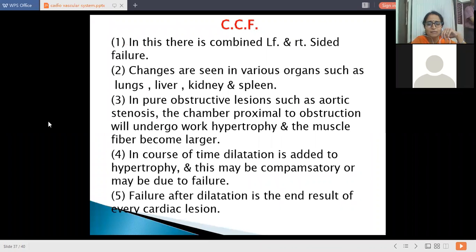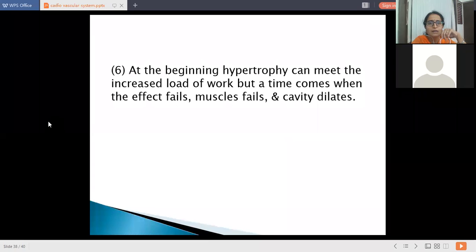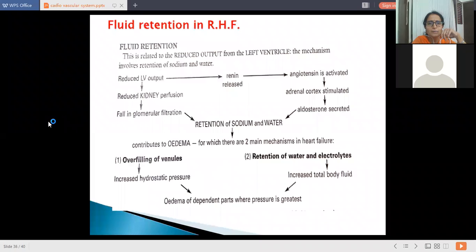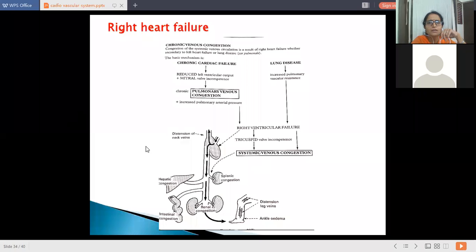There is systemic venous congestion in right ventricular failure. There is dilatation of neck veins due to failure of the right side of the heart. There is dilatation of the upper neck veins, and lower down it gives rise to systemic venous congestion, that is splenic congestion, hepatic congestion, renal congestion.